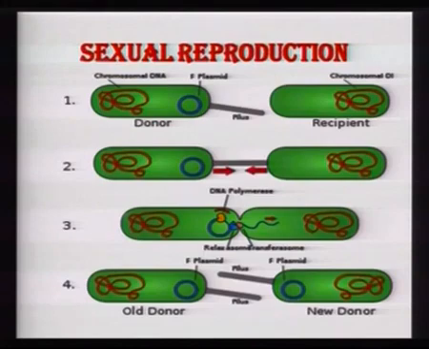They can also reproduce by sexual method, and this sexual method of reproduction takes place by conjugation. Now, in conjugation, one of the bacteria acts as a donor bacteria, whereas the second bacteria acts as a recipient bacteria. The donor bacteria gives out a pilus. Pilus, I have already told earlier, is made up of protein and helps to join with the other bacteria.